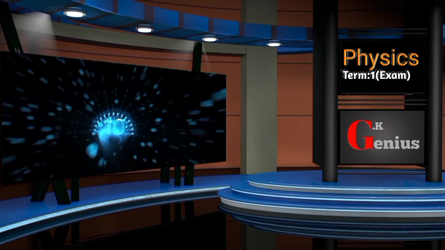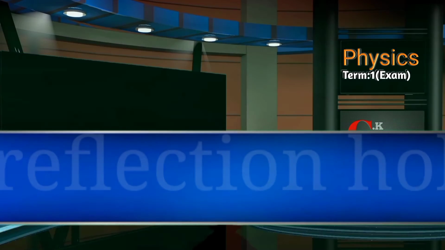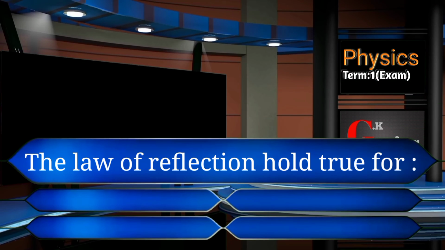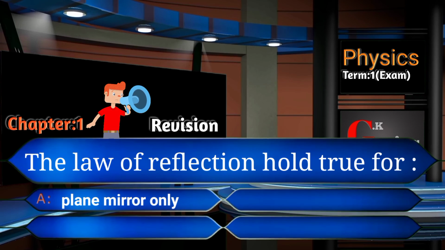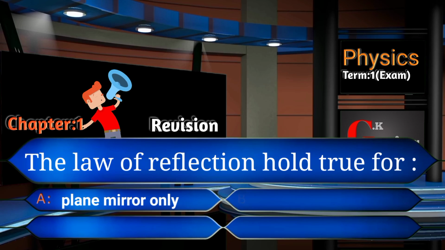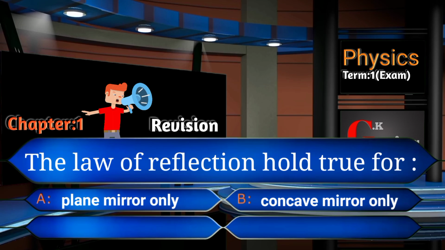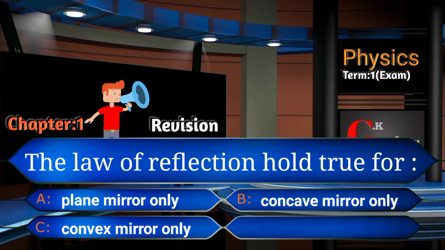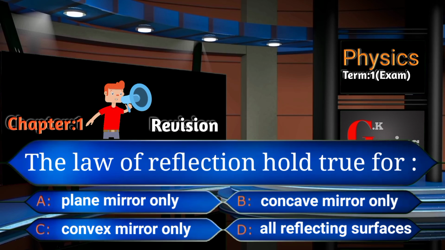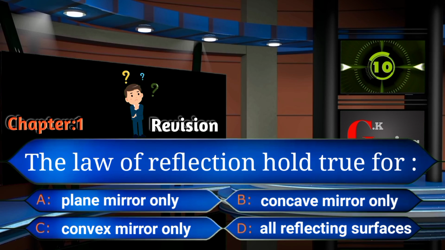10th question. The law of reflection holds true for. Your option is A, plane mirror only, B, concave mirror only, C, convex mirror only, and D, all reflecting surfaces. Time start now. 9, 8, 7, 6, 5, 4, 3.